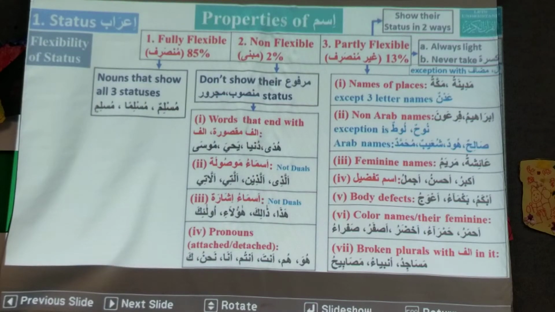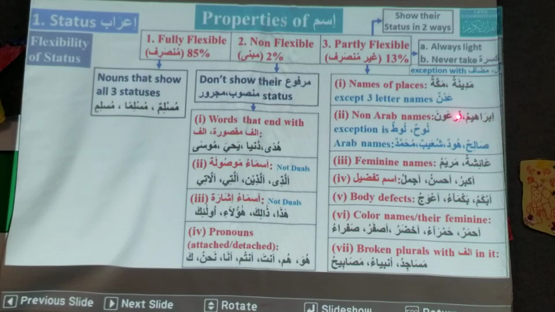Then non-Arabic names. So like Ibrahimu, Fir'auna, Haruna. These are non-Arabic names. They also have to be light and they should not take kasra.